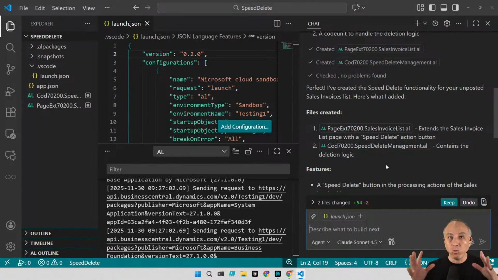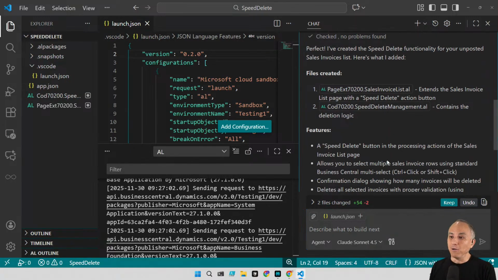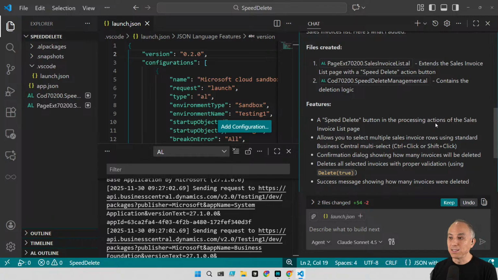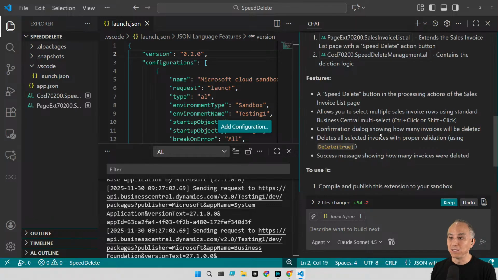There are no rules, there's no instructions, there's no agent.md, there's no copilot-instructions.md. This is just pure, unadulterated vibe coding, feeling the vibes, right? You can clean all of this up easily. You can have it comply with your coding standards, your object naming standards. This is just an experiment to see where things go. So, a Speed Delete button in the processing actions of the sales invoice list page.